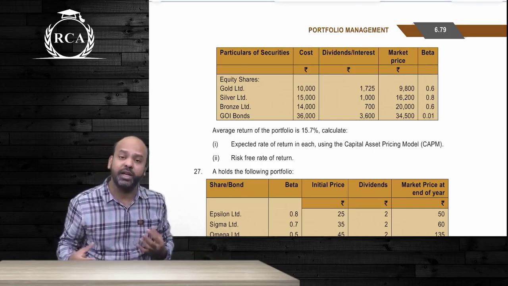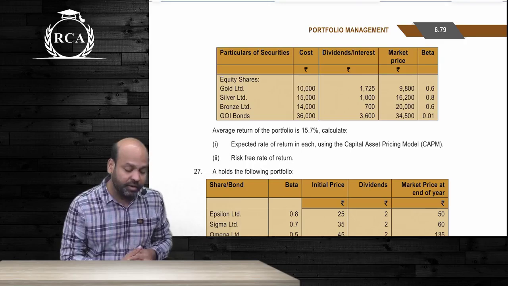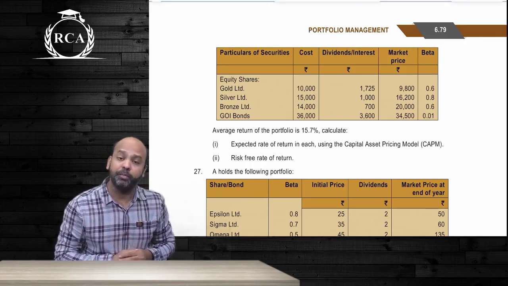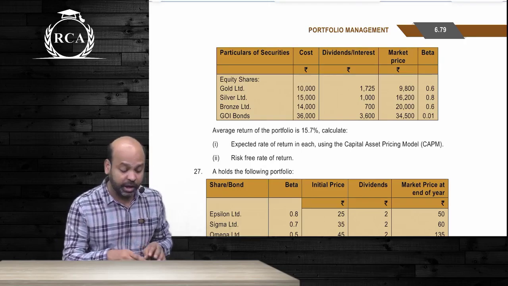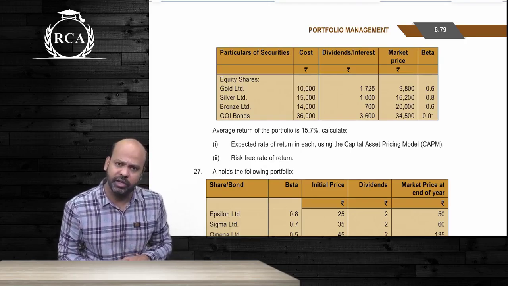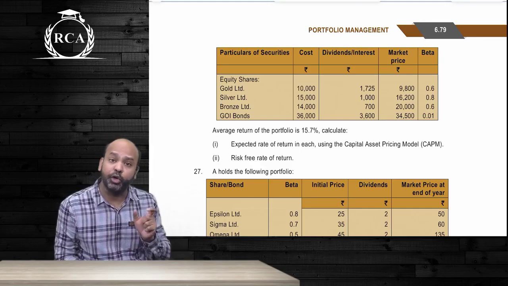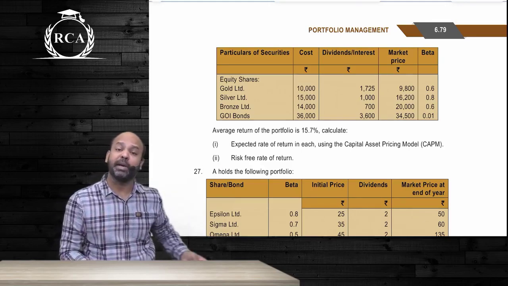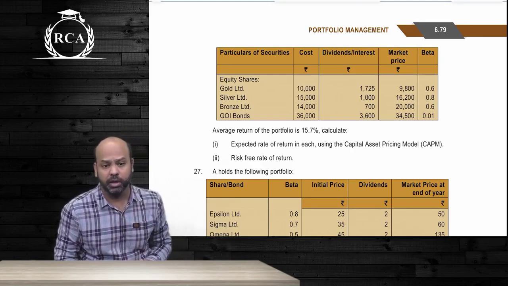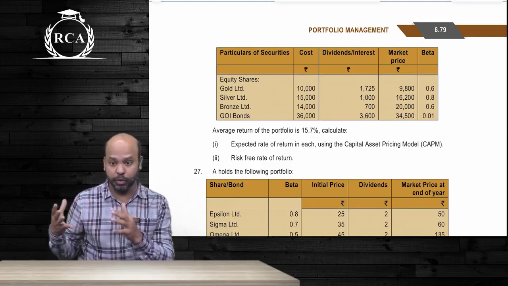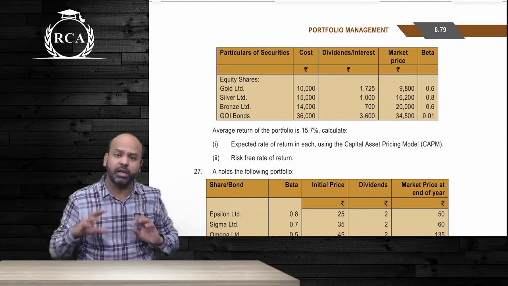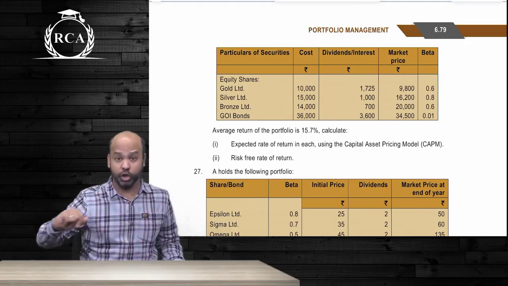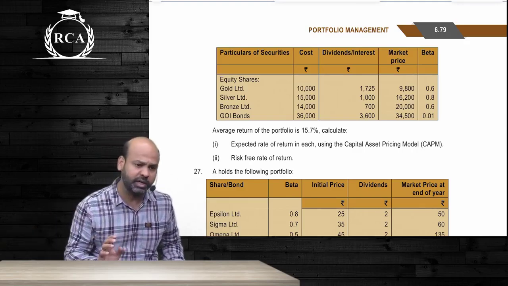So what they finally did, beta, is that they gave an alternate answer wherein our portfolio comprises of these 4 securities. We are computing our weighted average beta using investment in these 4 securities. And then, guys, we are computing risk-free return using Government of India bonds. We are computing market return using CAPM return. The answer is more practical now, but both the answers have been given. There are alternate answers given. You can follow the earlier answer, you can follow the latest answer, up to you as such, guys.